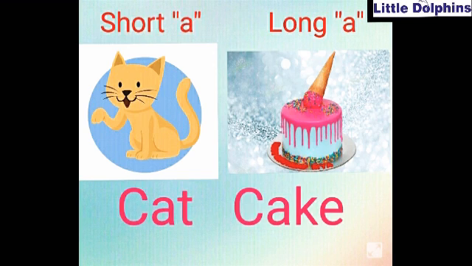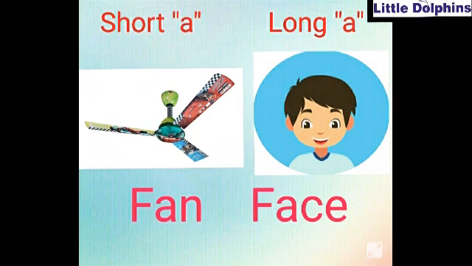But how we will pronounce C-A-K-E? Is this cack? No. Its sound will be long now. This will be cake, C-A-K-E, cake. Okay, so now you tell me how we will pronounce F-A-N. We don't have vowel E at the end of this word, and we don't have any other vowel with this vowel A. So its sound will be short. A,